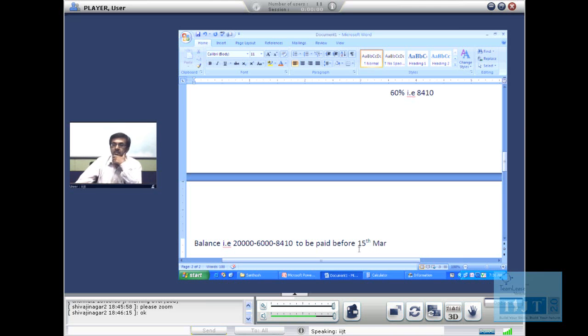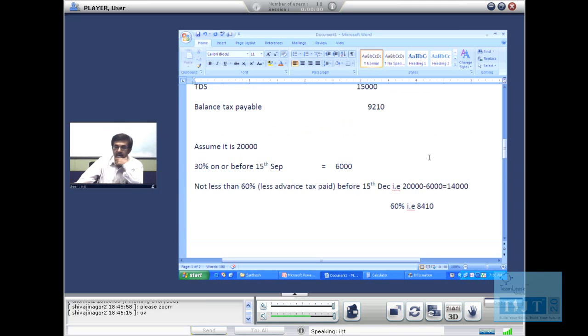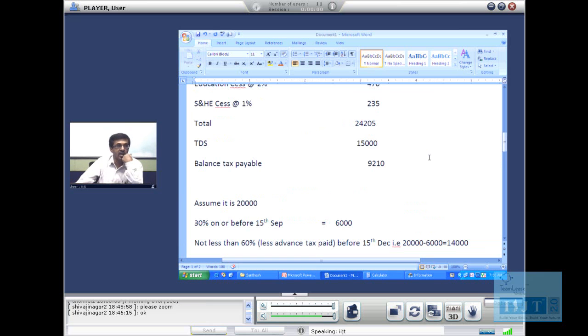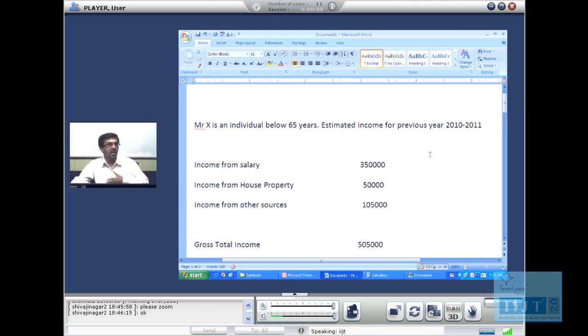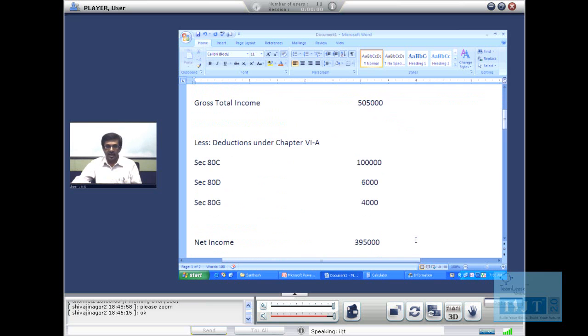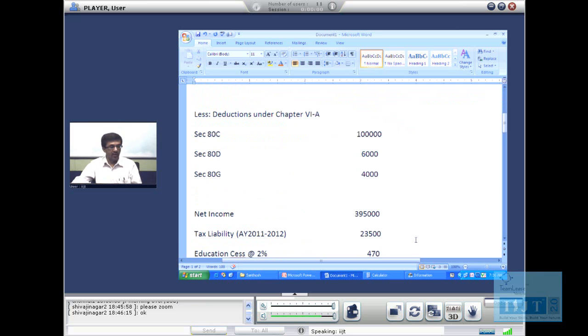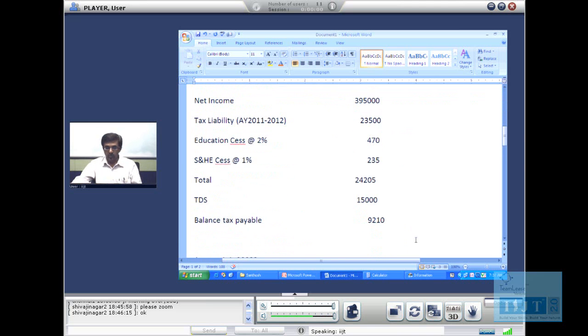Is it clear? This example is in the case of an individual. We will come to the change in calculations when it comes to companies, but in the case of an individual, this is how it is calculated. First, the total income calculation. Mr. X is an individual with various types of income. Then next, his deductions, whatever deductions need to be made, will be done. Net income, his total calculation will be done.